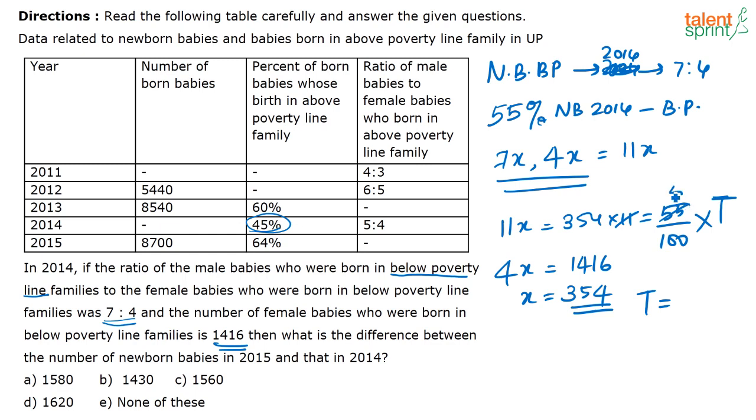Just solve for this: 100 by 55, 3540 into 20, 354 into 2 is 708, so 7080.